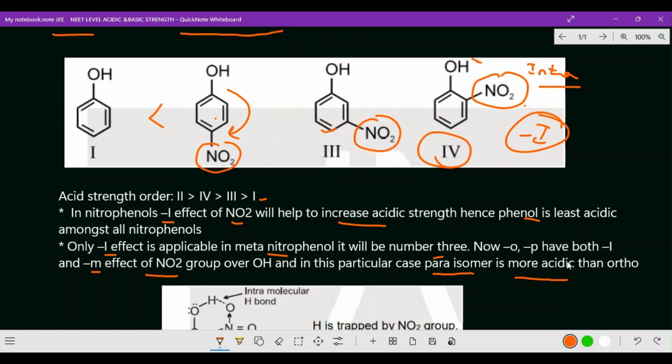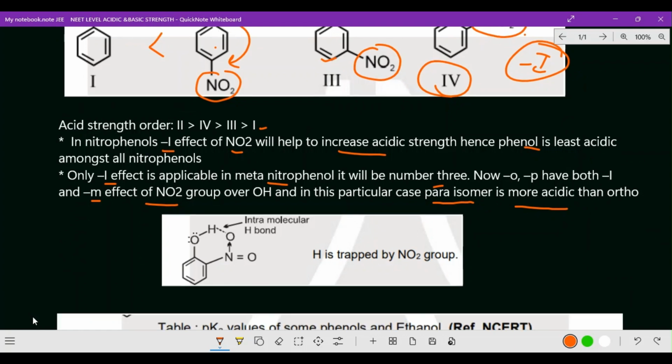Why? Because there is intramolecular hydrogen bond along with that OH group. Here the OH group is there now, so you can identify. That is the point I just brought up. So here it is intramolecular hydrogen bond. How is it forming? See here the OH and the nitro group NO2. So this is forming that intramolecular hydrogen bond. It is very, very stronger than any other. Okay, now the hydrogen is trapped by the nitro group, right?